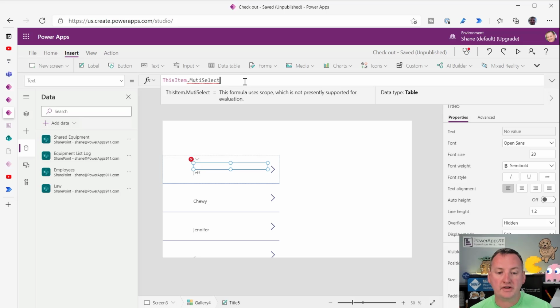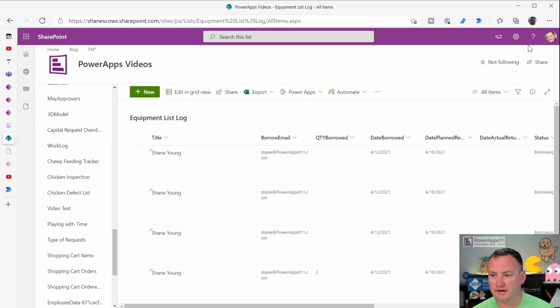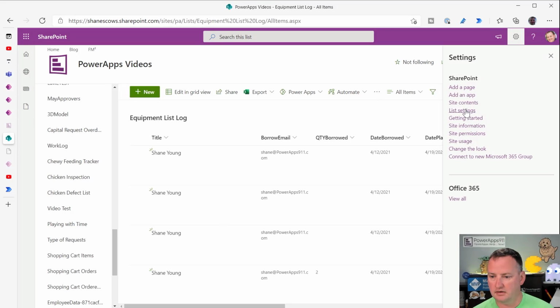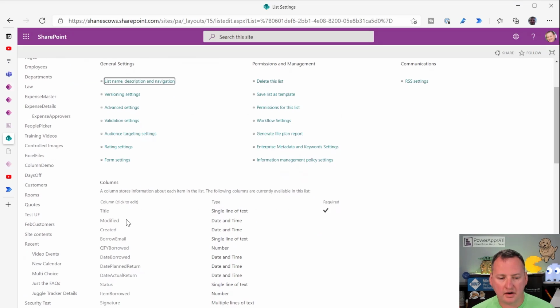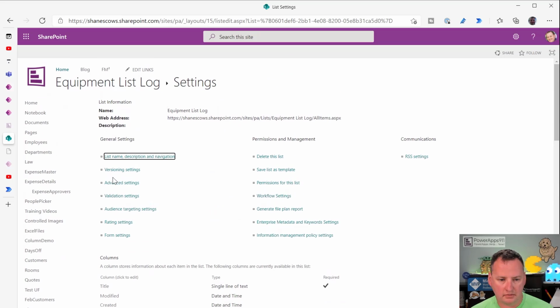But so Muti Select, if we jump over to SharePoint, I guess I should show you on the SharePoint side, list settings. So if we jump over here and we say, hey, oh, we want the law list, not this list.